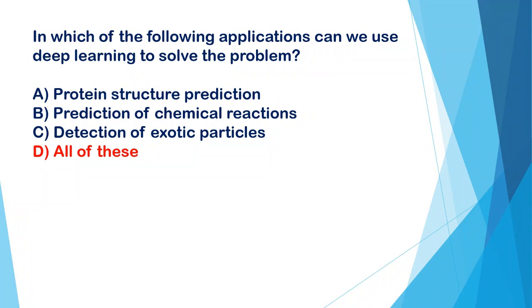In which of the following applications can we use deep learning to solve a problem? A. Protein structure prediction. B. Prediction of chemical reactions. C. Detection of exotic particles. D. All of these. And the correct answer is all the options A, B, C are correct. So the correct option is D.